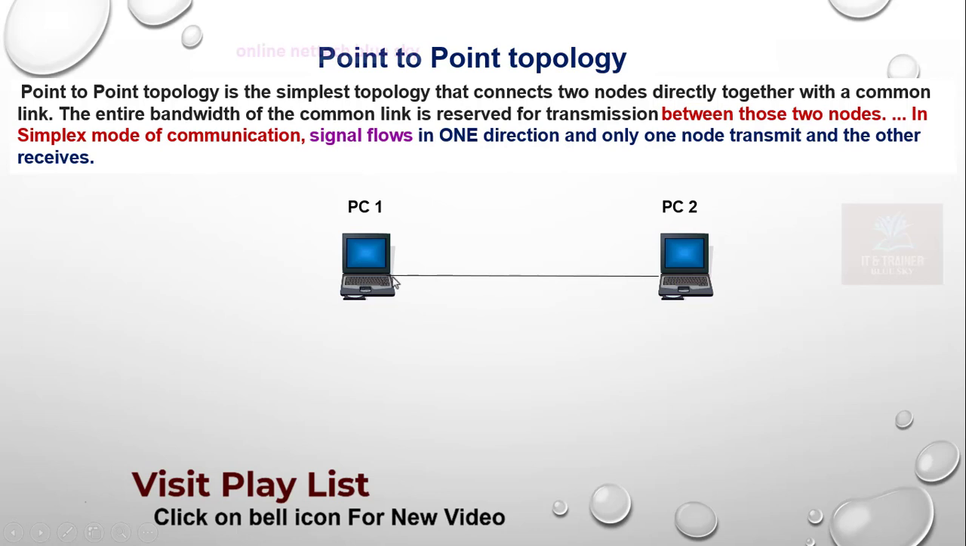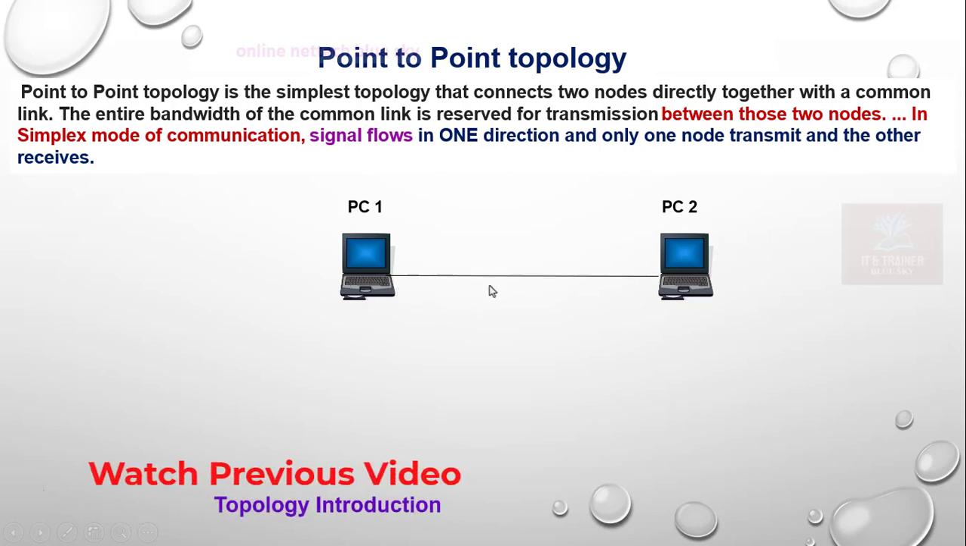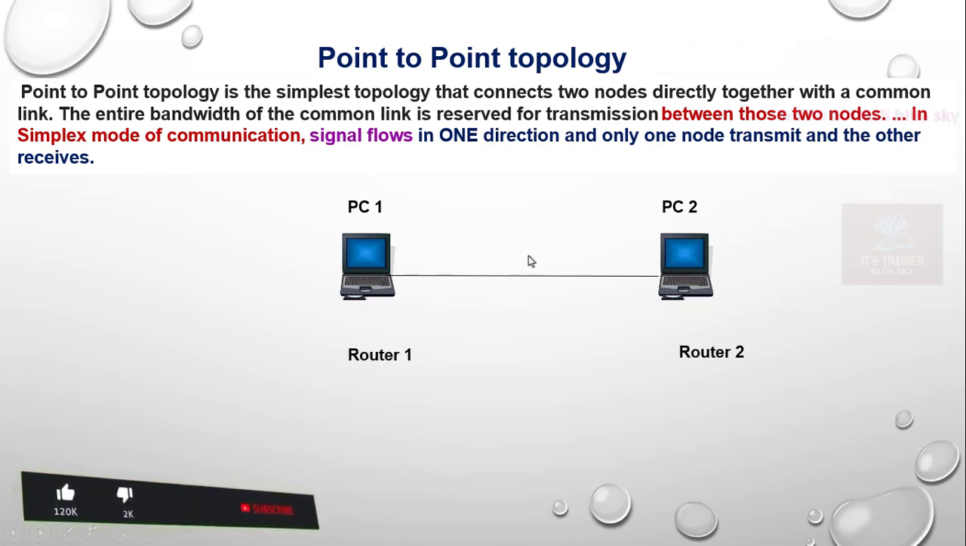One direction means one cable, one communication system, and only one node transmits while the other receives. So if the first computer sends any data, the second only receives, because this is a one-direction system. That is a computer system.